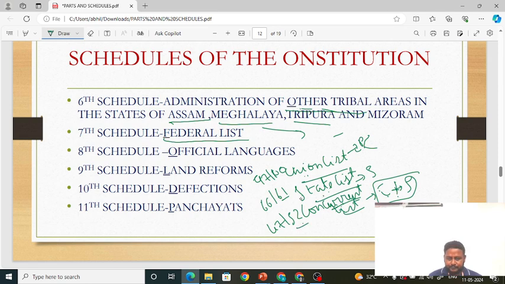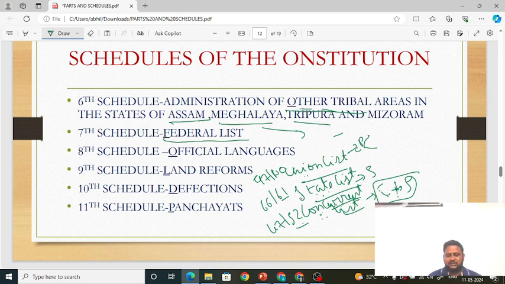Suppose a state government makes a law on a concurrent list subject on which a law is already made by the central government. In that case, the central government law will prevail. That is, the central government law will have higher priority than the state law.